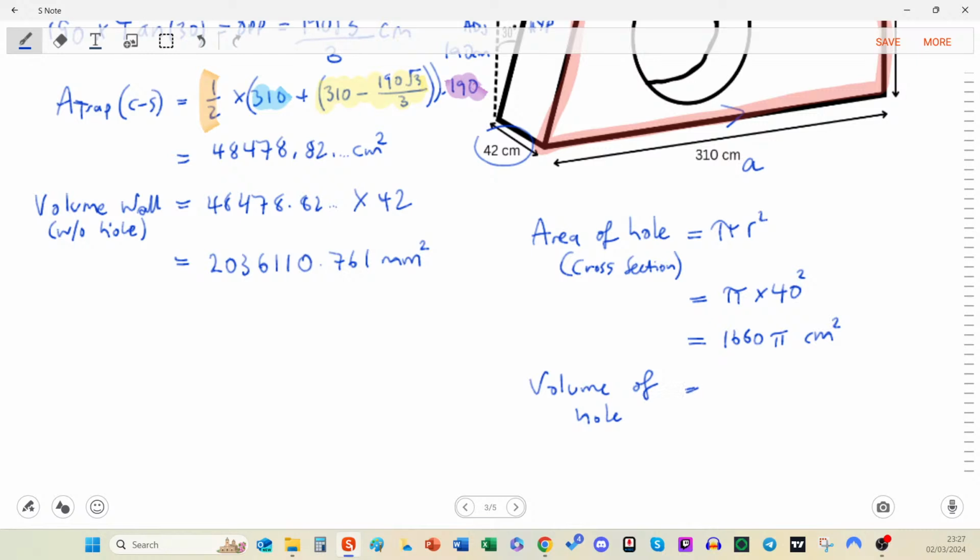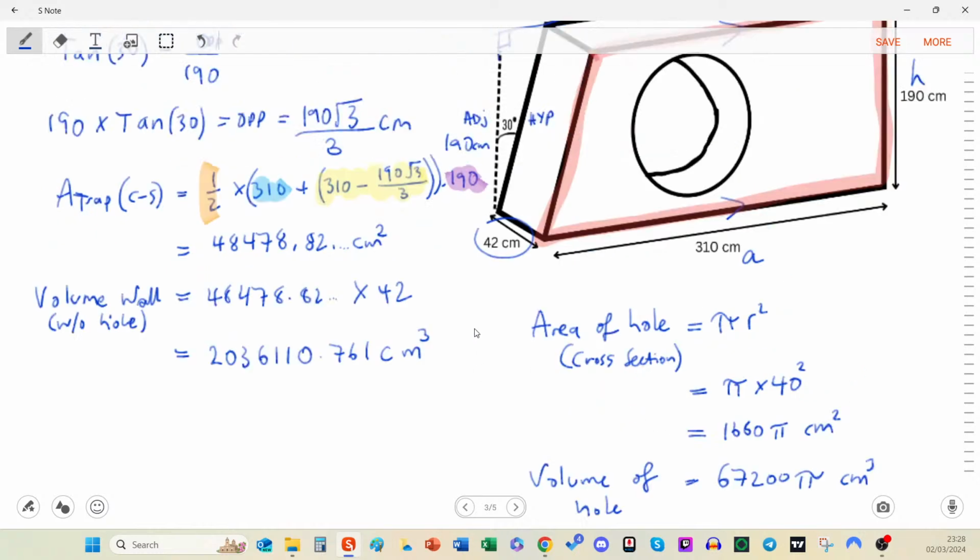we're going to multiply that by the depth again, which is 42, because this one goes all the way through. It has a depth of 42. That's 67200 pi centimeters cubed, because it's now a volume. I think I made that mistake earlier up here. We're going to change it to centimeters cubed. Well, how did even millimeters come in? I think my head's in the previous question still. And this is why we always double check, right? Does it make sense?